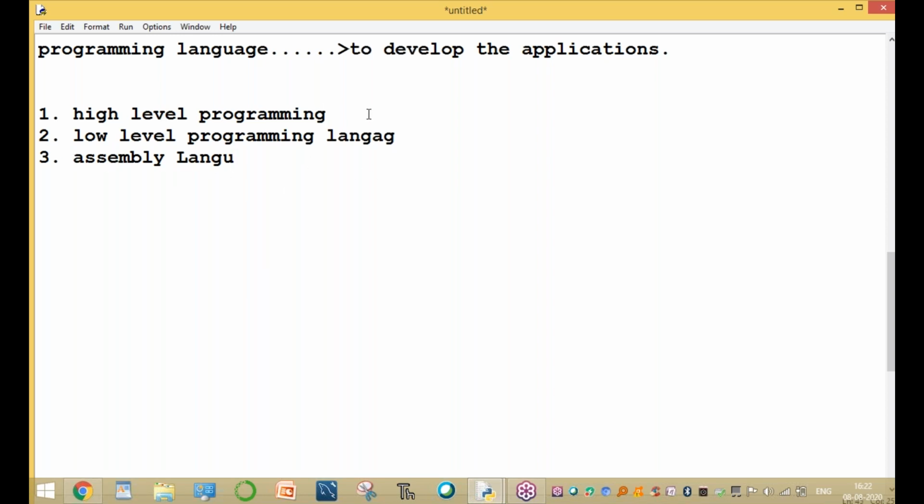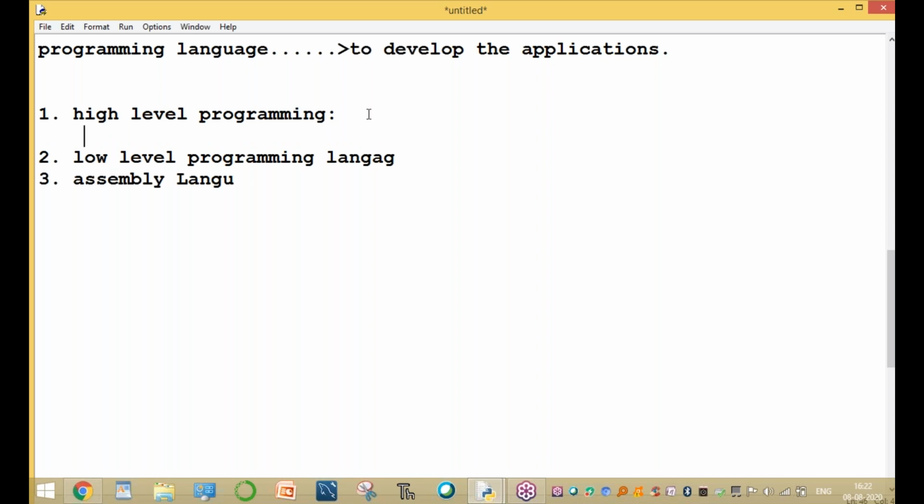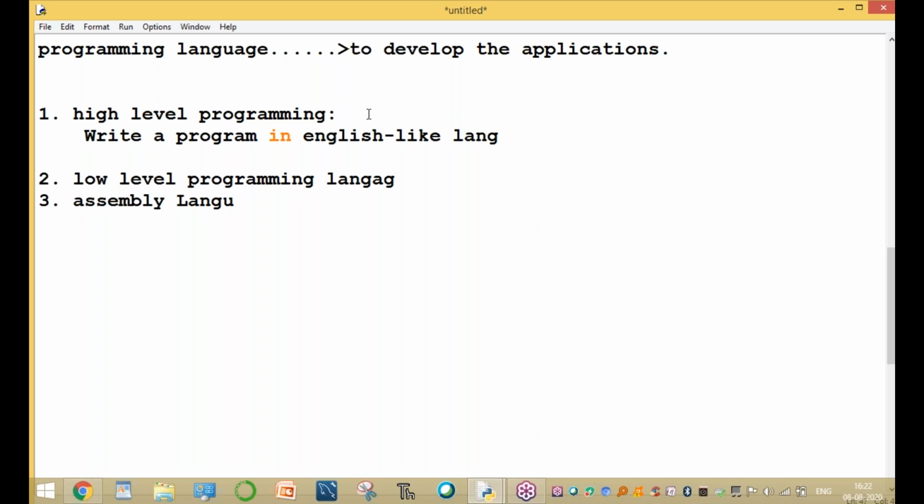What is high-level language, sir? High-level language means here we write a program in English-like language. It is called high level. And what is low-level programming language? Here we write a program completely in zeros and ones. This is the low-level language.